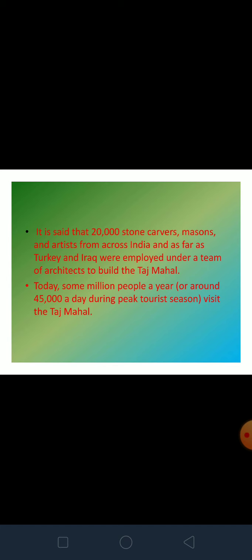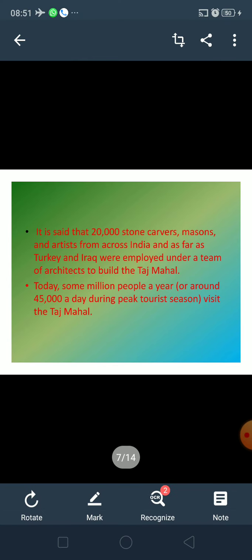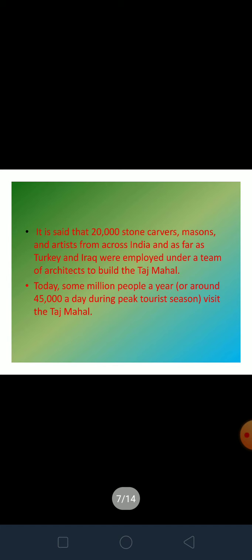And Taj Mahal is one of the 7 wonders of the world, so no doubt it attracts many tourists from all over the world. According to the data provided by the Taj Mahal organization, around some million people visit Taj Mahal every year.